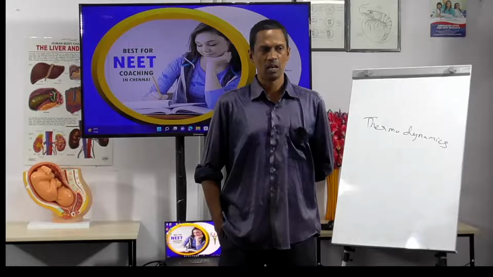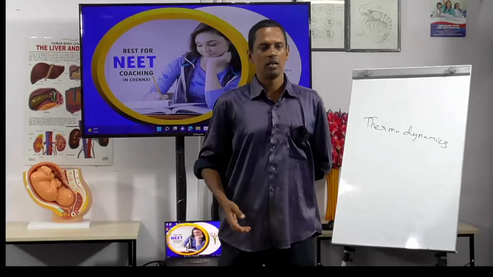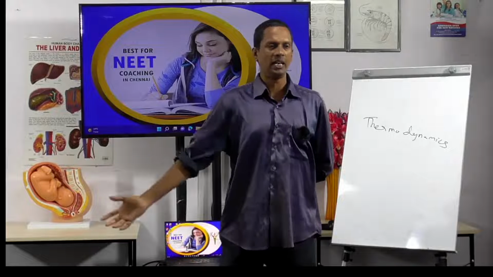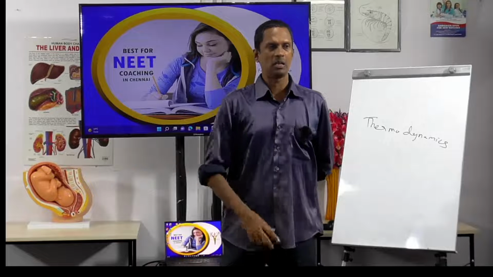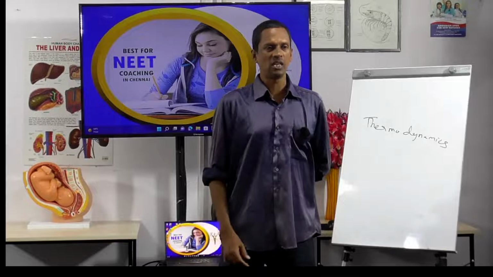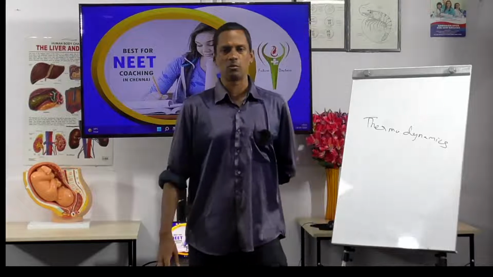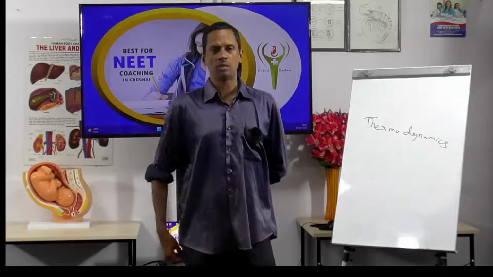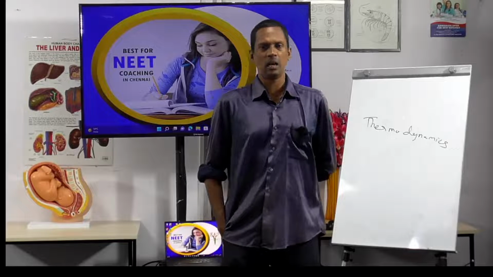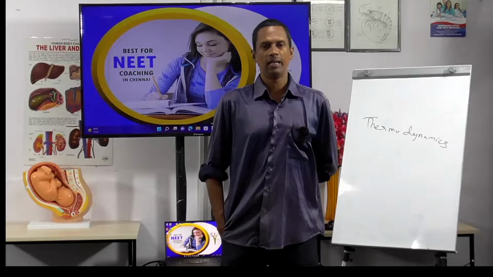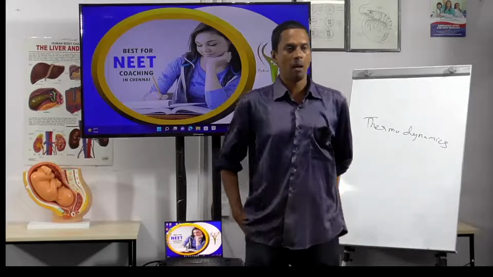Less fuel, so less time consumption. It will consume less time when compared to other vessels. If you take any other vessel, it will consume more time. So it is very fast and more efficient. All the parts will be cooked evenly. So this is a simple application of the pressure cooker. This pressure cooker was invented almost five centuries back. It's not started today. That's an example for the pressure cooker.